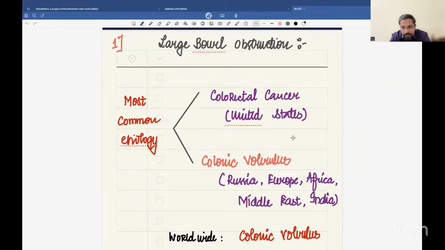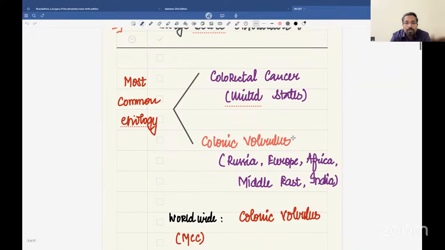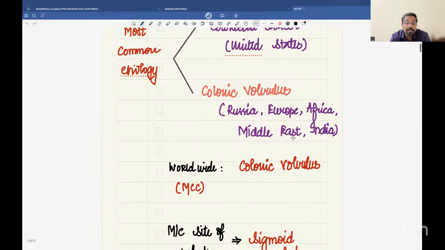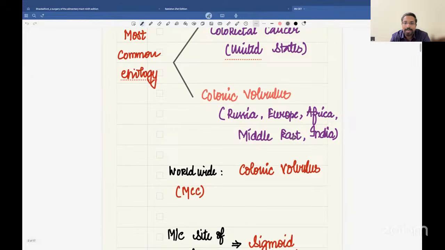In the European countries, the African countries, the Middle East, as well as the Asian countries, including India, colonic volvulus is the most common etiology. So worldwide, colonic volvulus is the most common cause of large bowel obstruction.